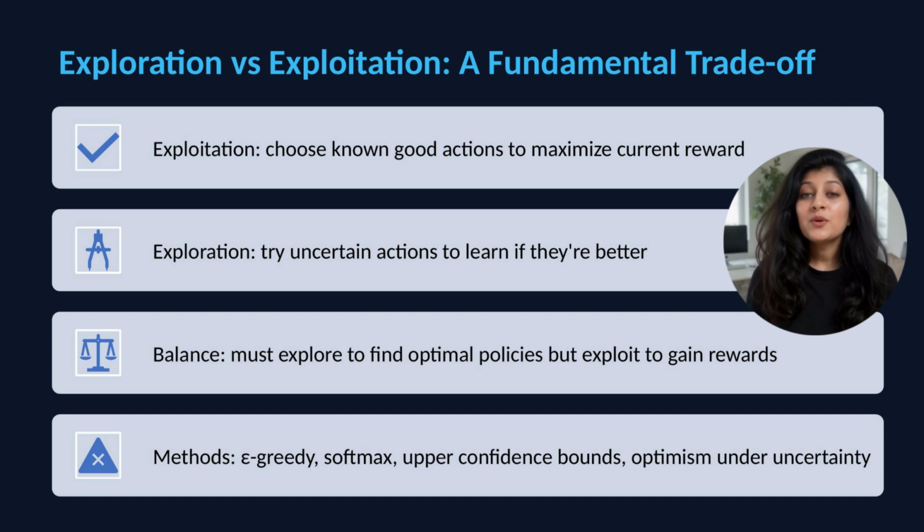More sophisticated approaches. Softmax treats good actions with higher probability, but still explores alternatives. Upper confidence bounds, UCB, balance estimated value and uncertainty. Uncertain actions get bonus exploration probability. Optimism under uncertainty explores actions whose upper confidence bounds are high.